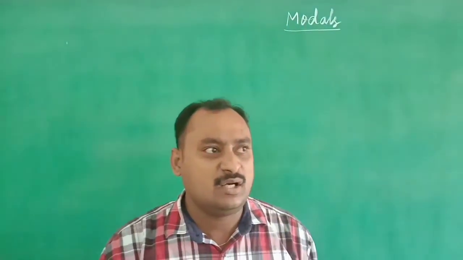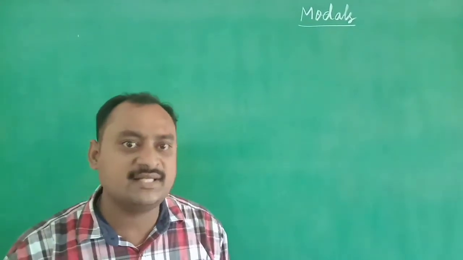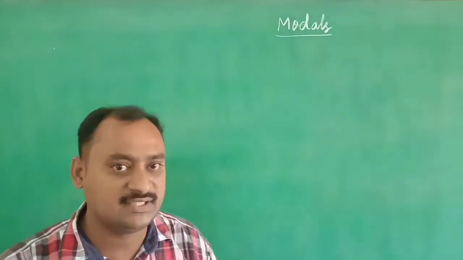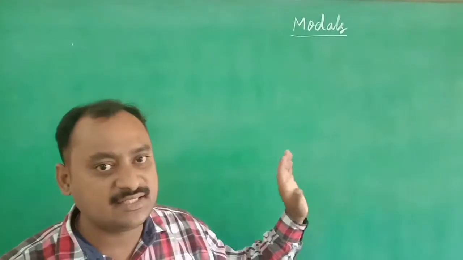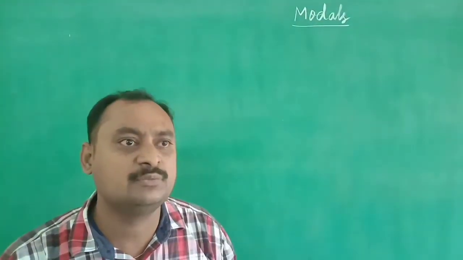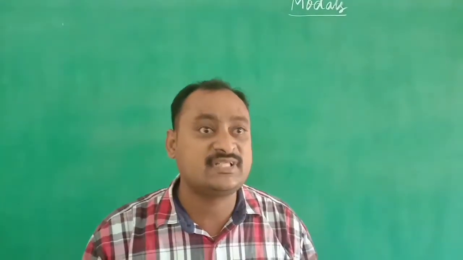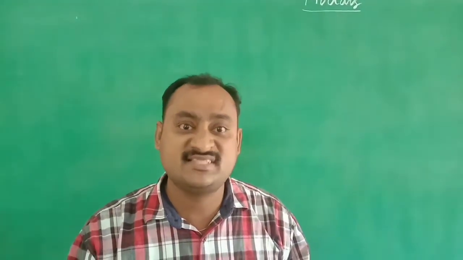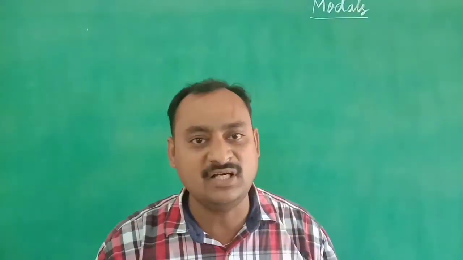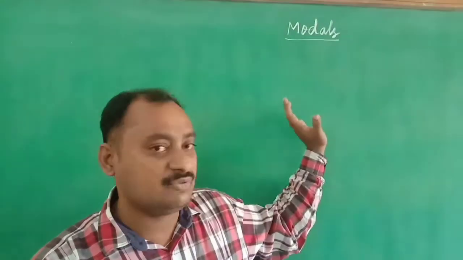Unlike ordinary verbs, modal auxiliary verbs have no ing form. Also, a modal auxiliary verb will be followed by the first form of the verb, like can speak, can find, shall see. Each and every modal auxiliary verb will be followed by one ordinary verb in its first form. That is the main rule we have to follow in the use of modal auxiliary verbs.